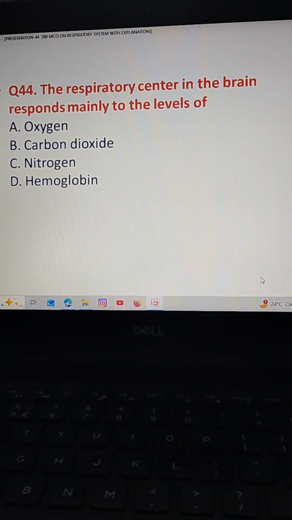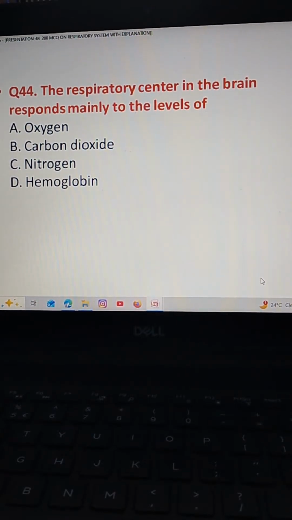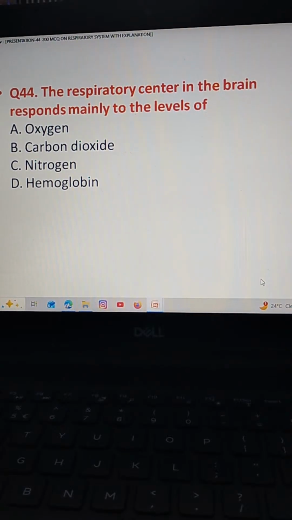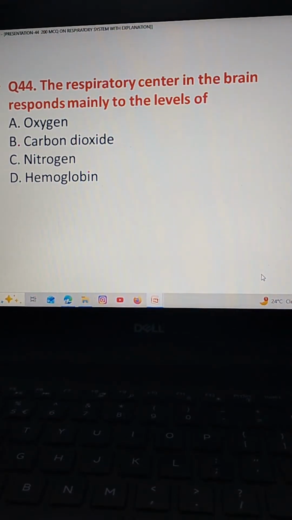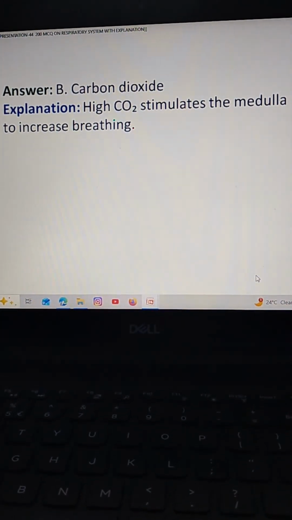The respiratory center in the brain responds mainly to the levels of option A oxygen, option B carbon dioxide, option C nitrogen, option D hemoglobin. The correct answer is option B carbon dioxide. High carbon dioxide stimulates the medulla oblongata to increase breathing.